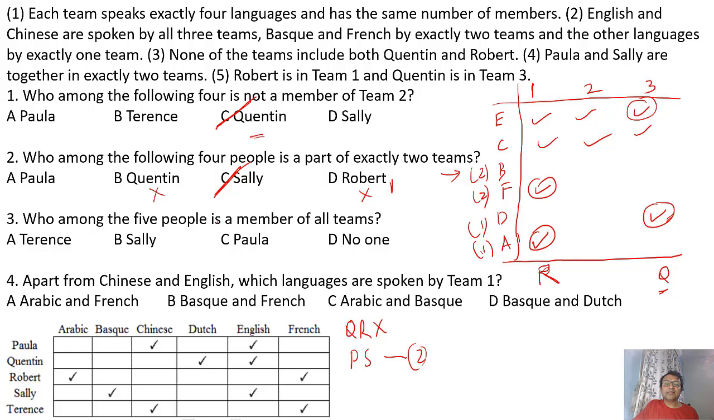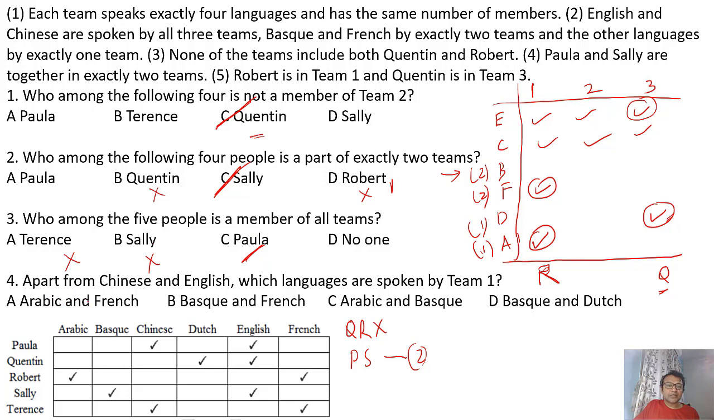Who among the 5 people is a member of all teams? We have already known that Sally is in 2 teams, so Sally is not possible. Let's look at Terence. What does Terence speak? Chinese and French. But French can be in only 2 teams. It can't be in all the teams. So Terence also cannot be in all the teams. So possible options are Paula or no one. Technically it will be Paula. I can mark it and move forward. Maybe you can check later on by solving it. But among these 2 options, no one and Paula, I'll rather mark Paula because there's a higher chance of it. But yes, once I get the values, I can directly find out and make the answer.